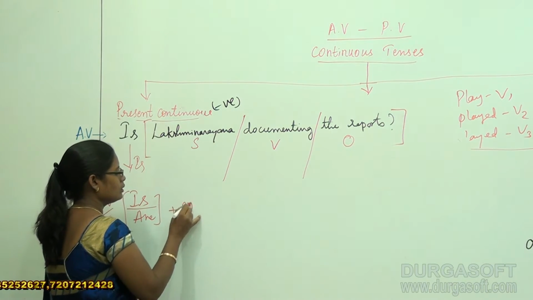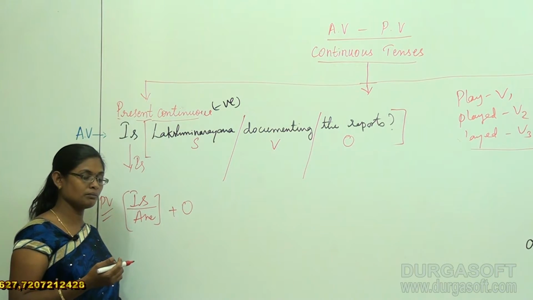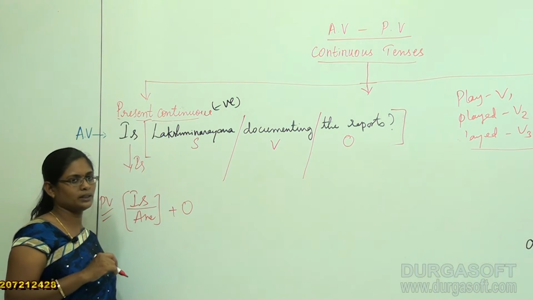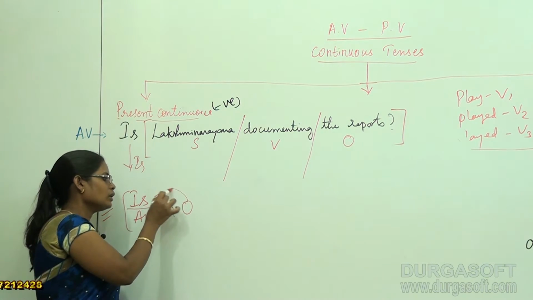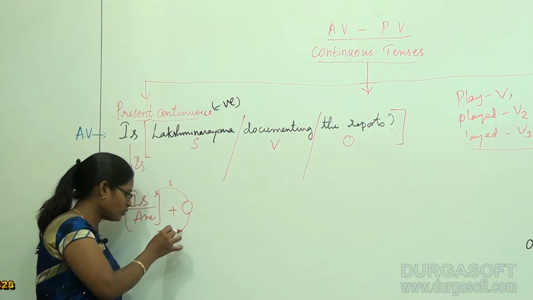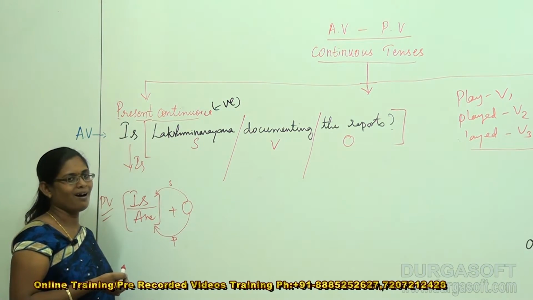Is plus object means the word that is to be participating immediately after is or are, that is the object. So if it is a singular object, is has to be activated. If the object is plural, then you are supposed to go for are.